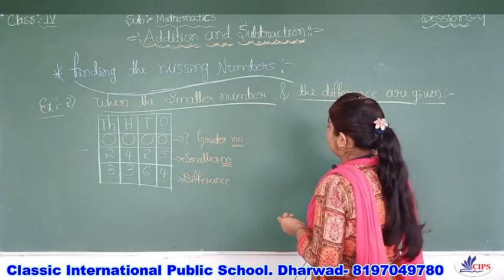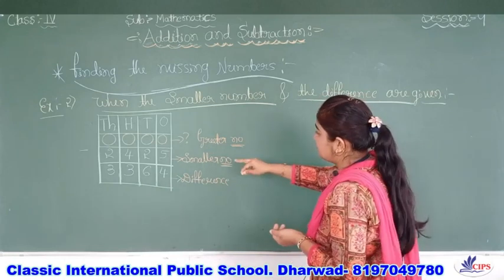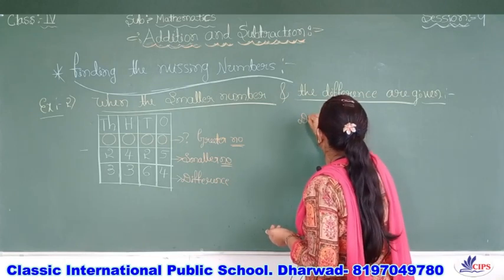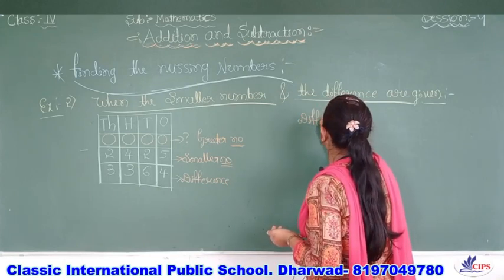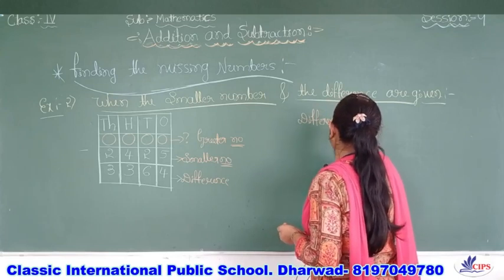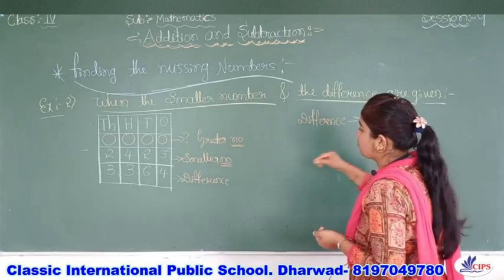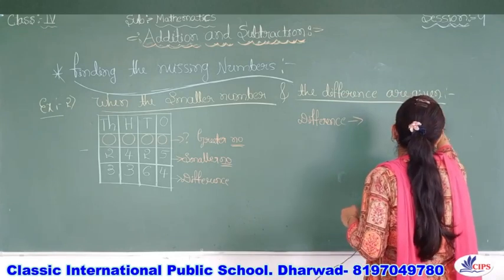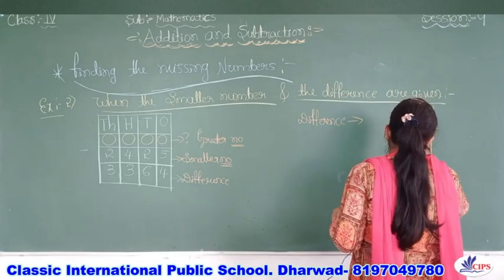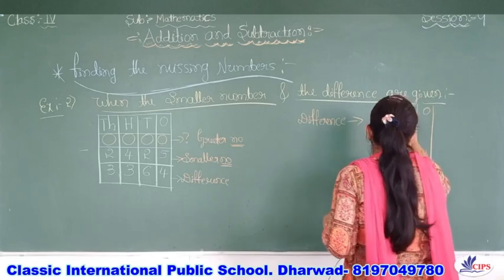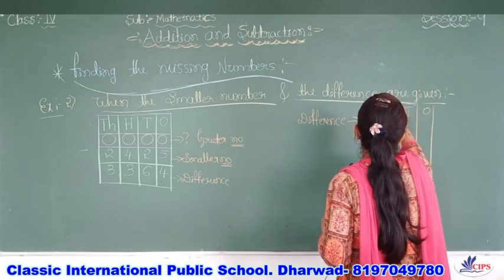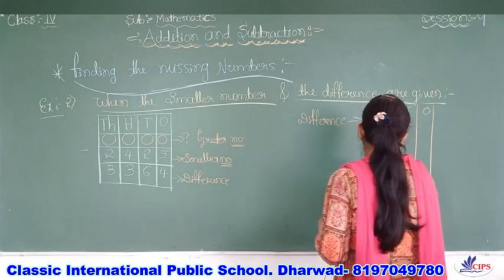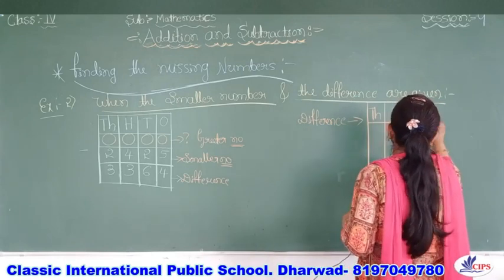Take the difference first. What is our difference? We'll make columns: ones, tens, hundreds and thousands.